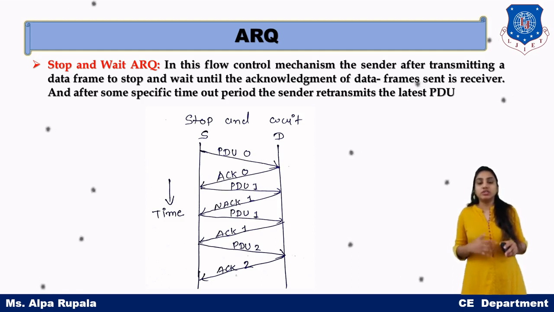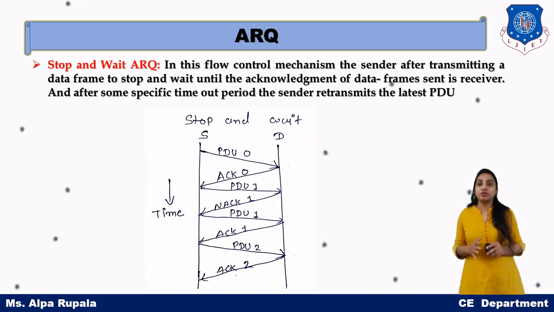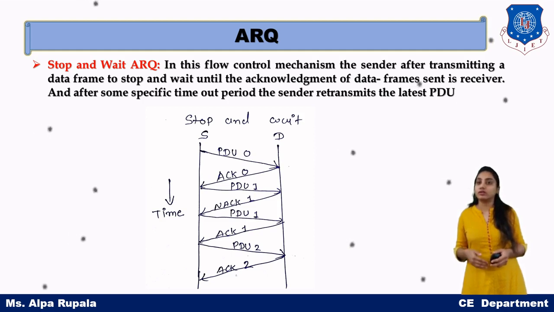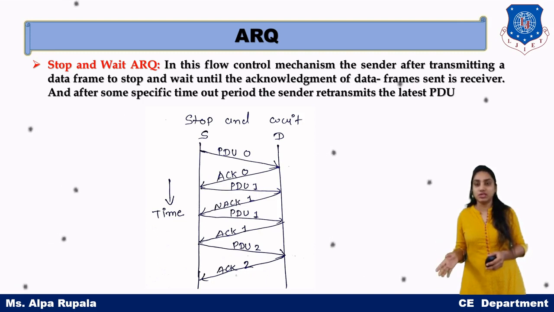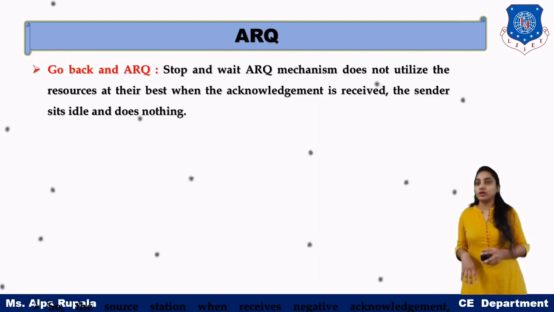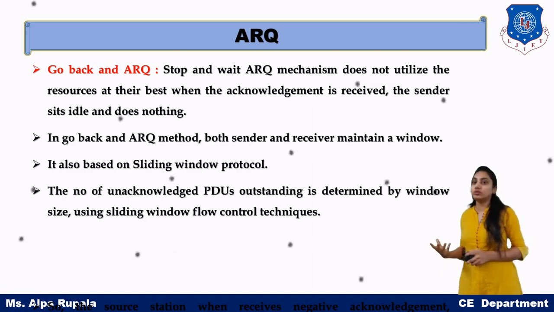So basically, what is the disadvantage of this stop and wait protocol? We are not utilizing our available bandwidth efficiently because we are wasting our time waiting for acknowledgement. Okay, suppose the acknowledgement is lost, we get repeated data received at the destination side. So to overcome this whole problem, we can have the next type of ARQ, that is go back N ARQ.